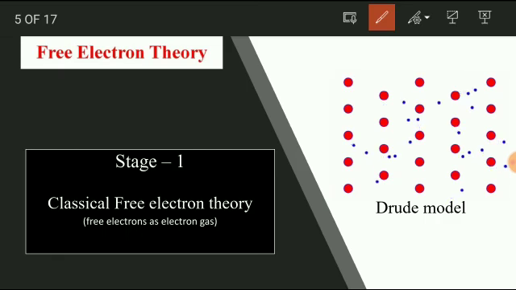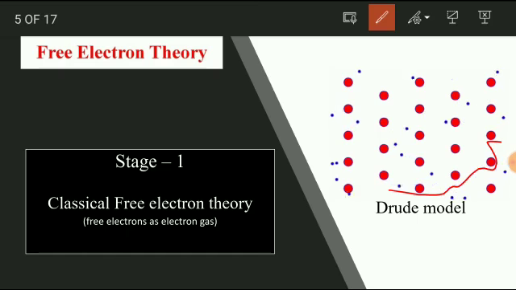The classical free electron theory treats the electrons as an electron gas. This model was developed by Drude, and now you can see the animated picture of the movement of free electrons here. These electrons are very free and they move like the molecules of a gas, and hence in this theory valence electrons or free electrons are called an electron gas.